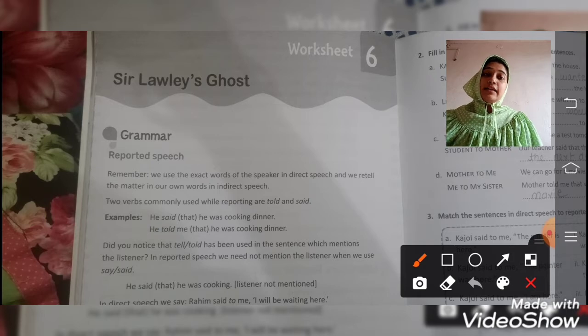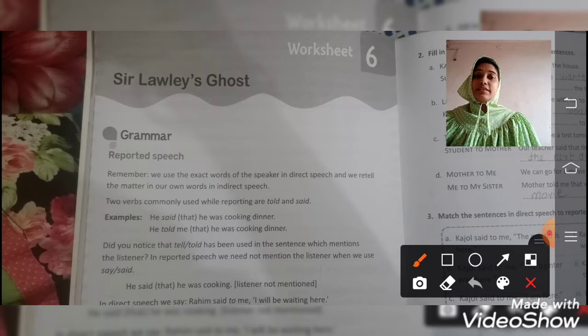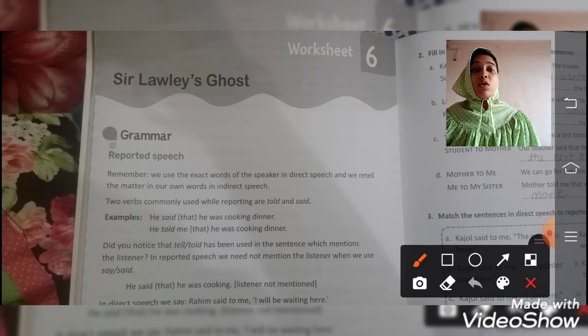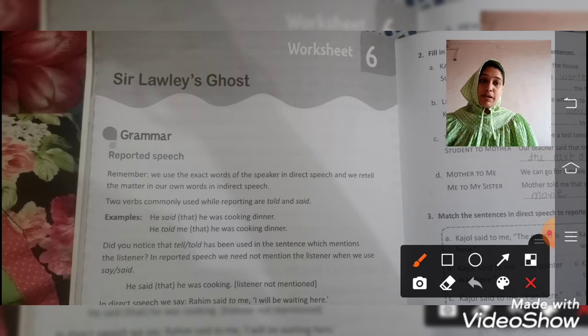Did you notice that tell or told has been used in the sentence which mentions the listener? In reported speech, we do not mention the listener when we use say or said.